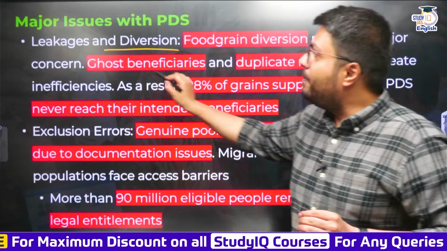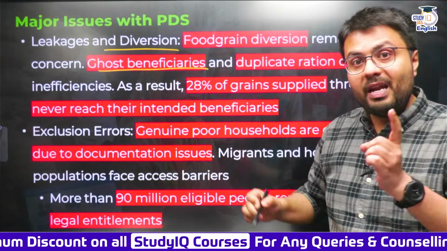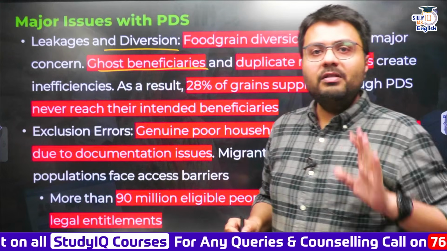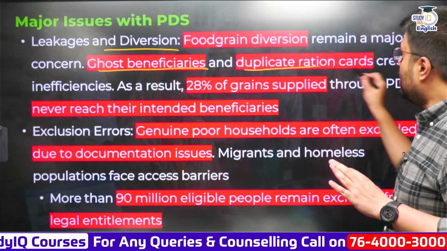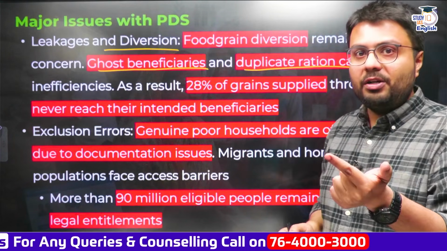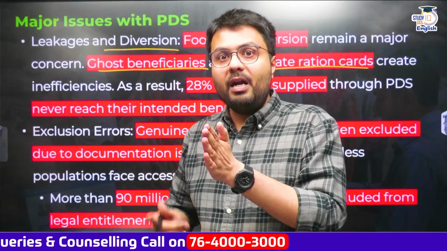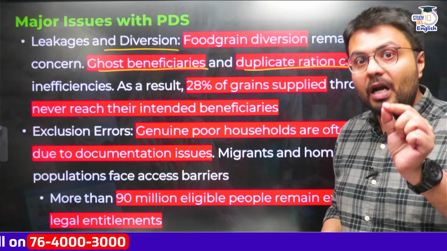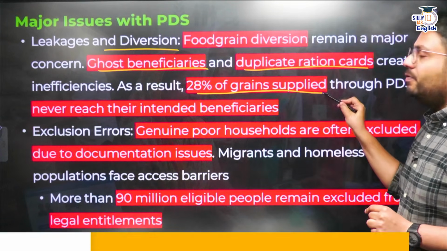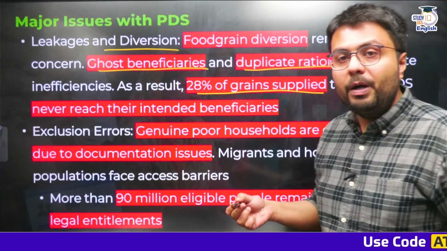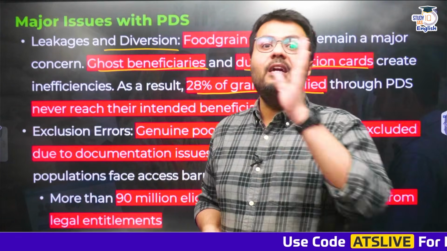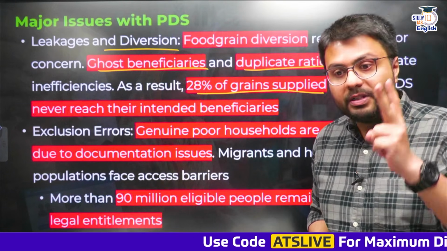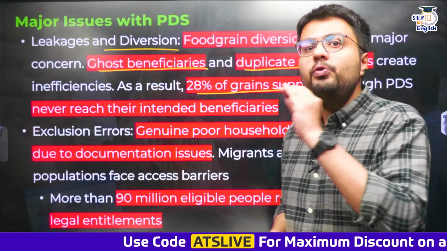This might happen because there are some ghost beneficiaries who are actually not entitled, but they are receiving the subsidized food grain, or there might be duplicate ration cards where people are getting more than what they are actually entitled to. And the result of this is that 28% of the grains are supplied to those people who are not the intended beneficiaries of this scheme. The second problem is that of exclusion error.